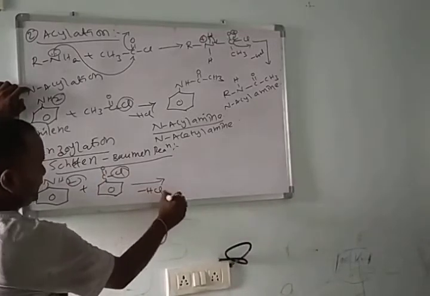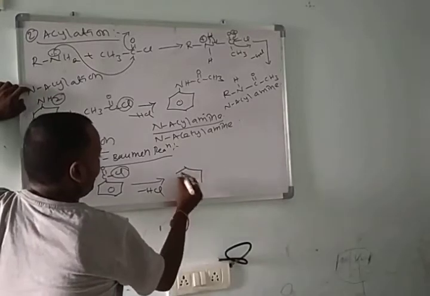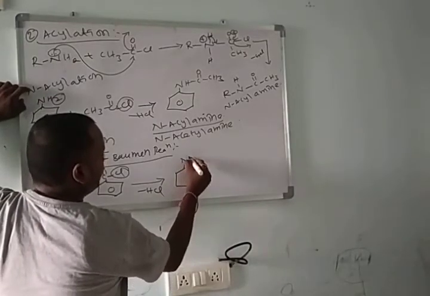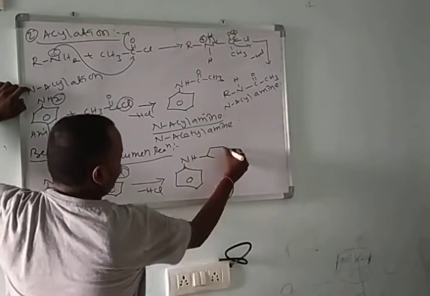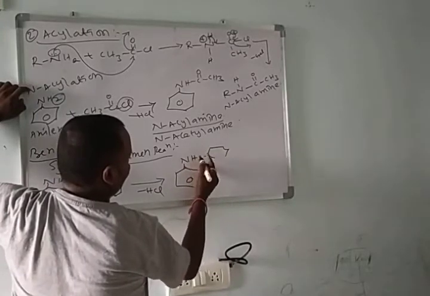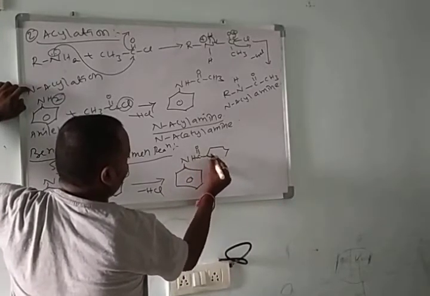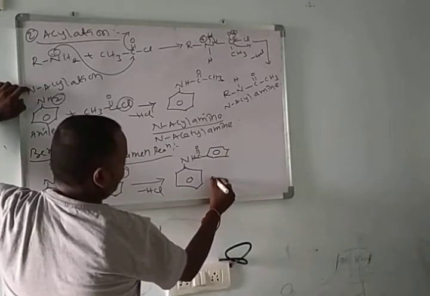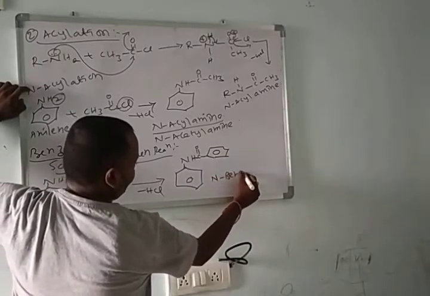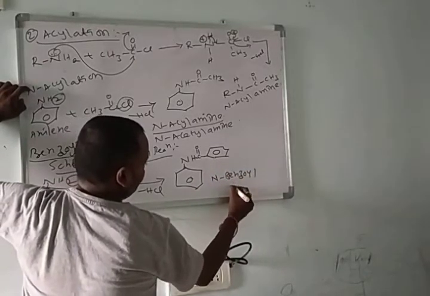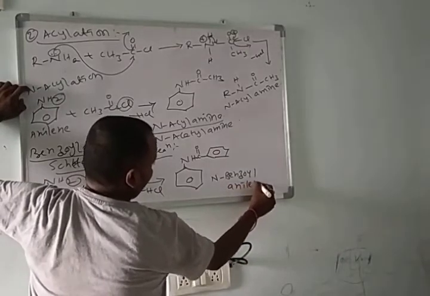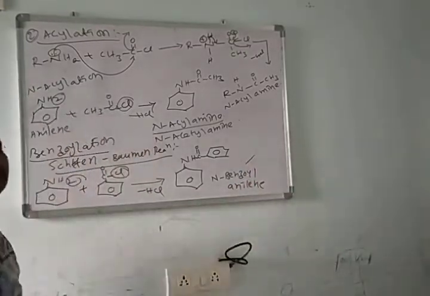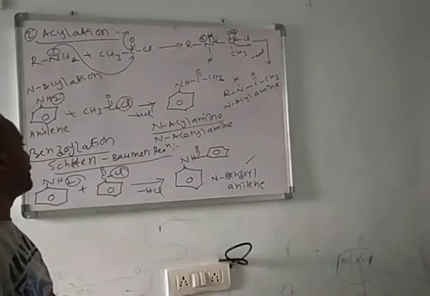It loses a hydrochloric acid molecule and forms NH, C double bond O, N-benzoyl aniline. We'll get the N-benzoyl aniline. This we call the Schotten-Baumann reaction.